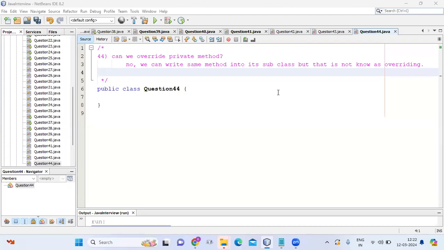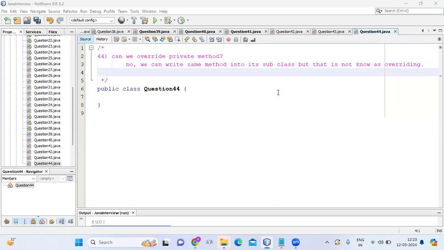So the next question in an interview room, it may ask you, can we override a private method? No, of course not. Private method we cannot override.